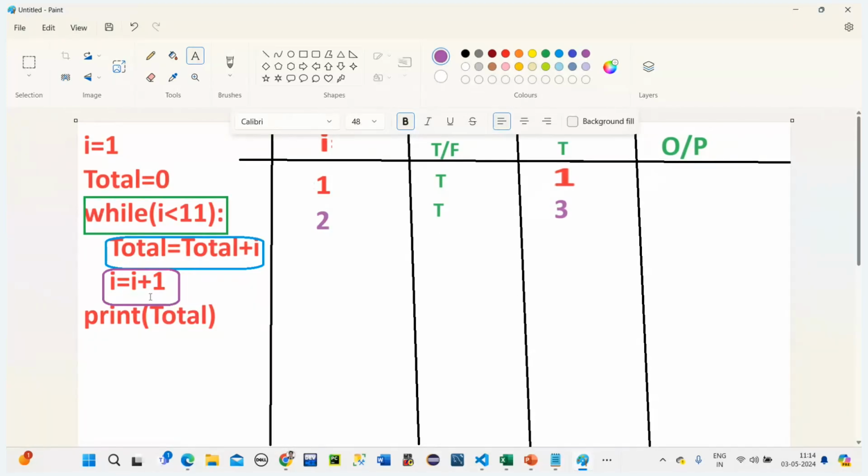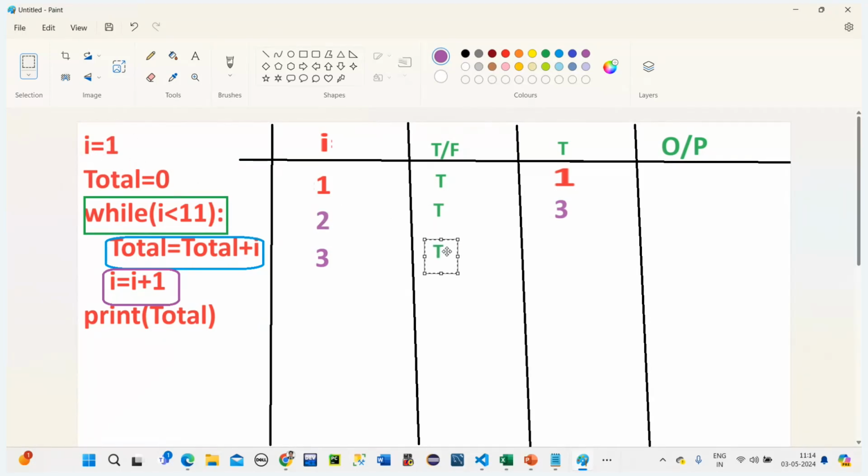Now after this, again the I value will become how much? 3. I value is 3. Now here we need to write what? 3. So simply I can copy this one. So now my I value will be 3. Now this I value is increasing like 1, 2, 3. Now this 3 will again be compared to this. So the condition is true. True or false? True. Yes, it is true.